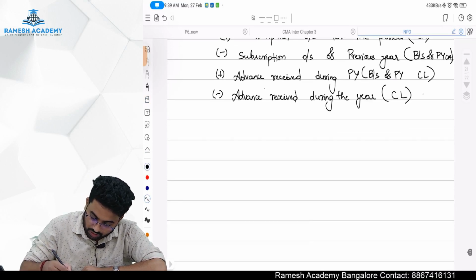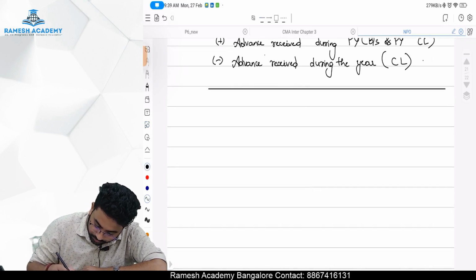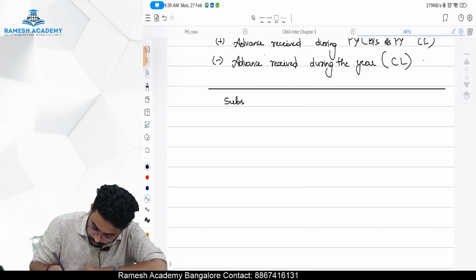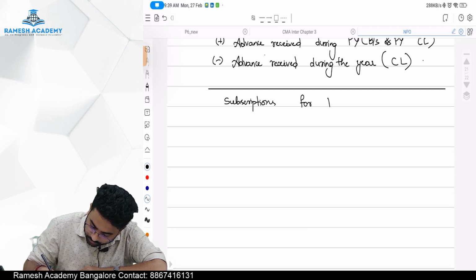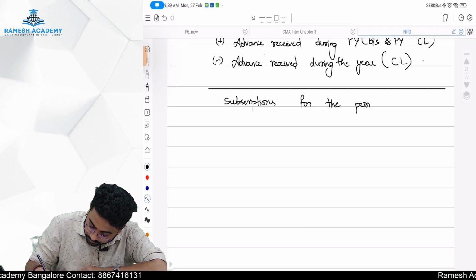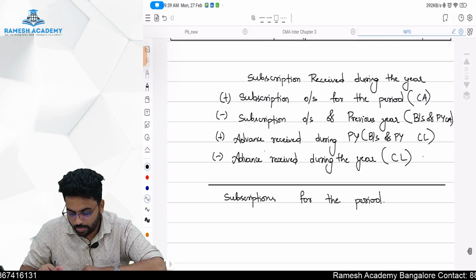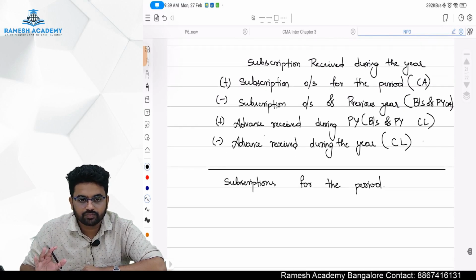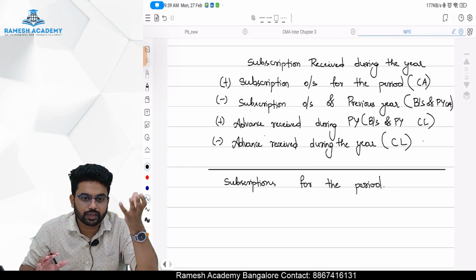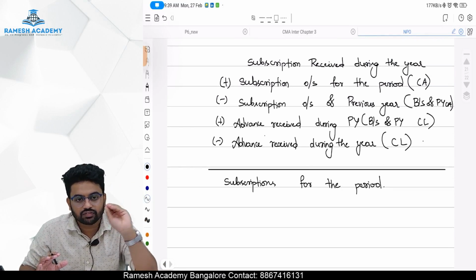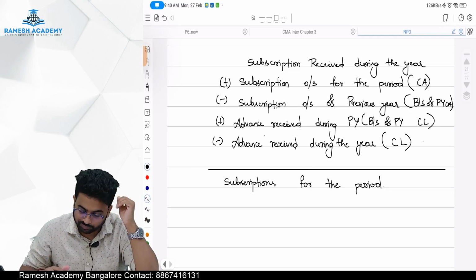So after doing all these things, what will we get, sir? We will get subscription for the period. Hope it's done. Even sometimes insurance they will give. Insurance also they might give prepaid. Prepaid means that is not of the current year, that is of the next year. We should exclude it from our expenditures.